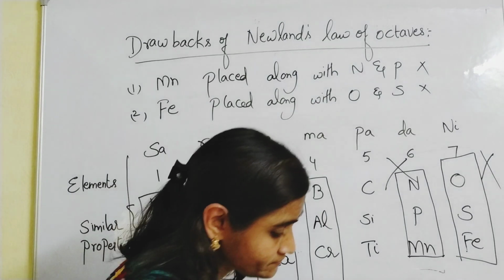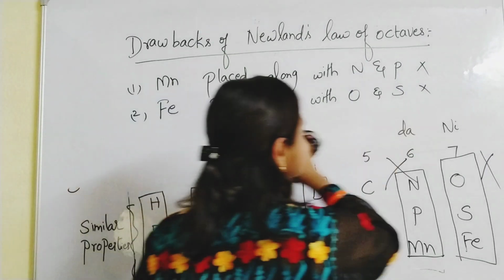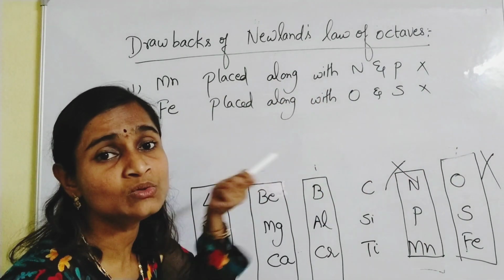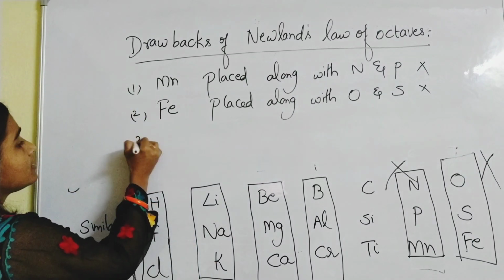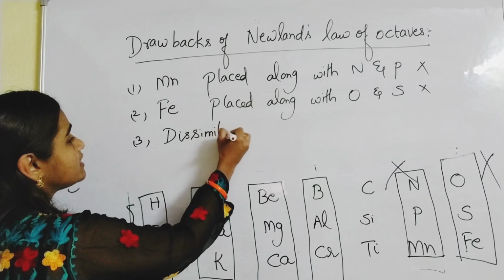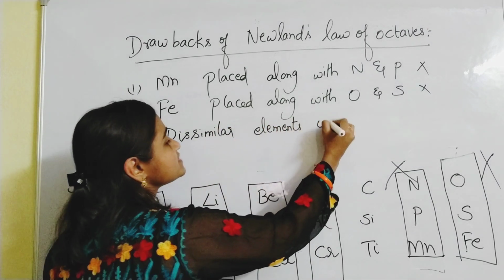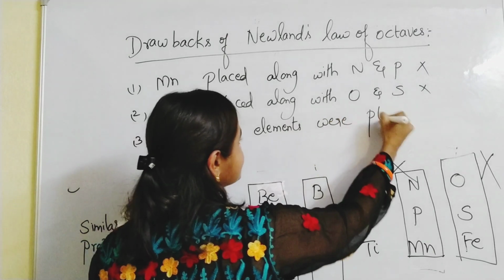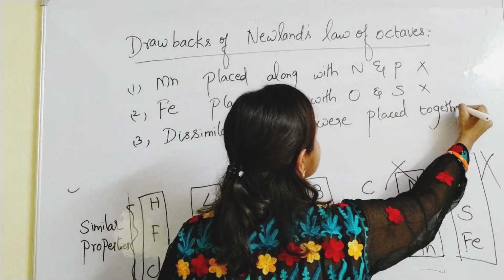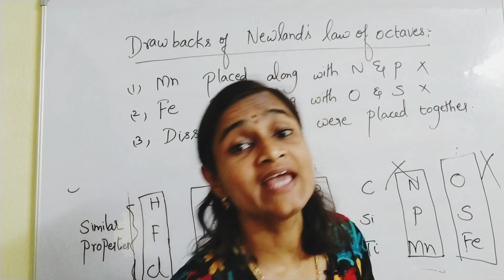And then dissimilar elements were placed together. These two tell you that dissimilar elements were placed together.